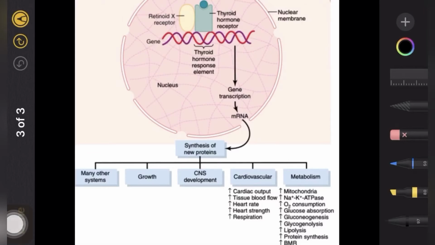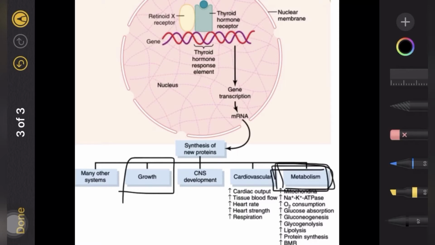So let's begin with the physiological effects of the thyroid hormone. So basically, it increases the overall metabolism. That is the most important effect. It has an effect on growth, especially in the child, in the fetal and the postnatal life. It has a very important role in brain development. Now, if we focus on the metabolism, it increases the entire BMR, that is basal metabolic rate, and this is